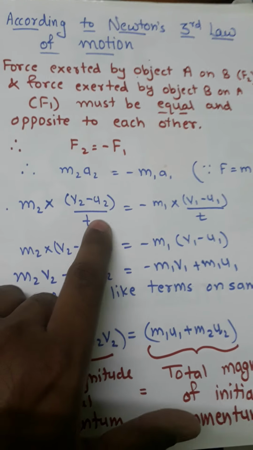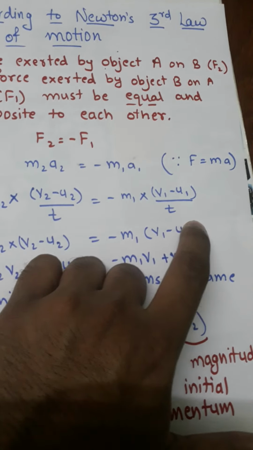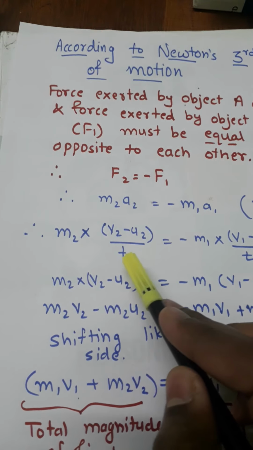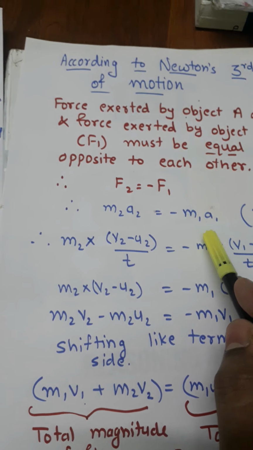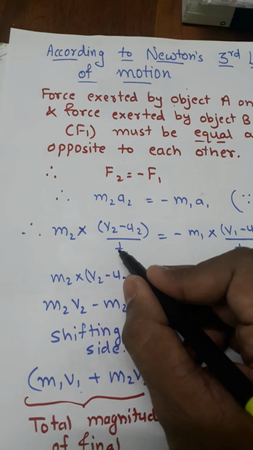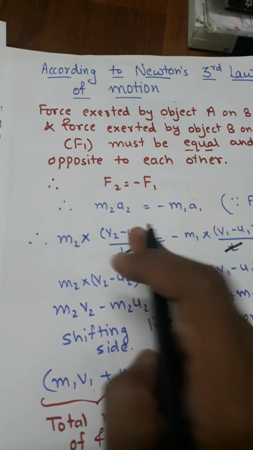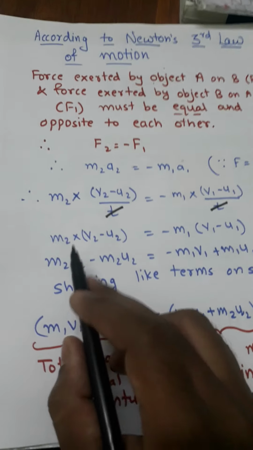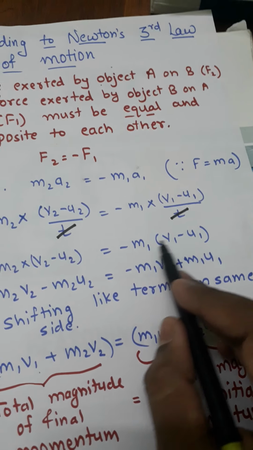Now you know that t is common on the left hand side and right hand side both, and here t is in division form, here also t is in division form. So when this t is transferred to the other side, it will go in multiplication form because it is changing its side. So that t and this t will get cancelled. Now what is remaining? m2 into v2 minus u2, and here minus m1 into v1